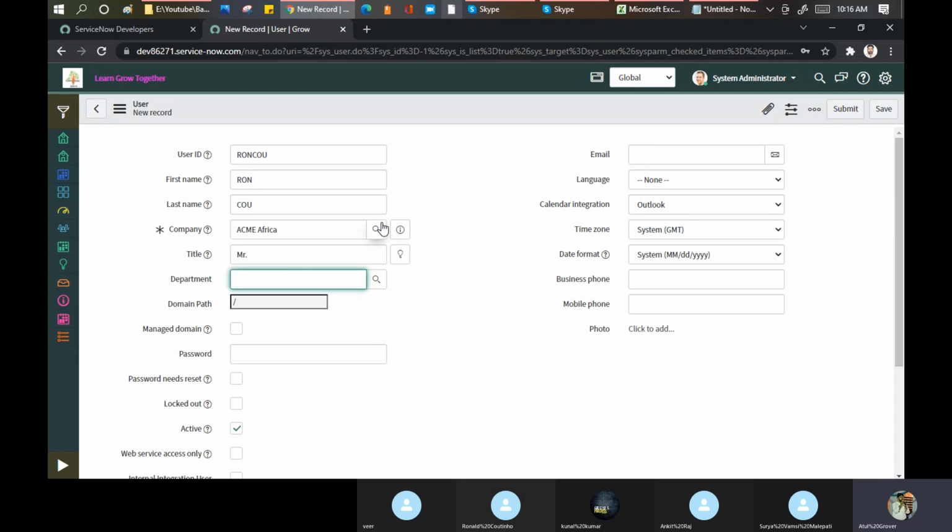You can see these icons here, right? This icon is there, this is there, this is there. What is the difference between this and this? This magnifying glass and this down arrow. What is the difference? Magnifier glass will have multiple entries, and drop down arrow will have finite entries.